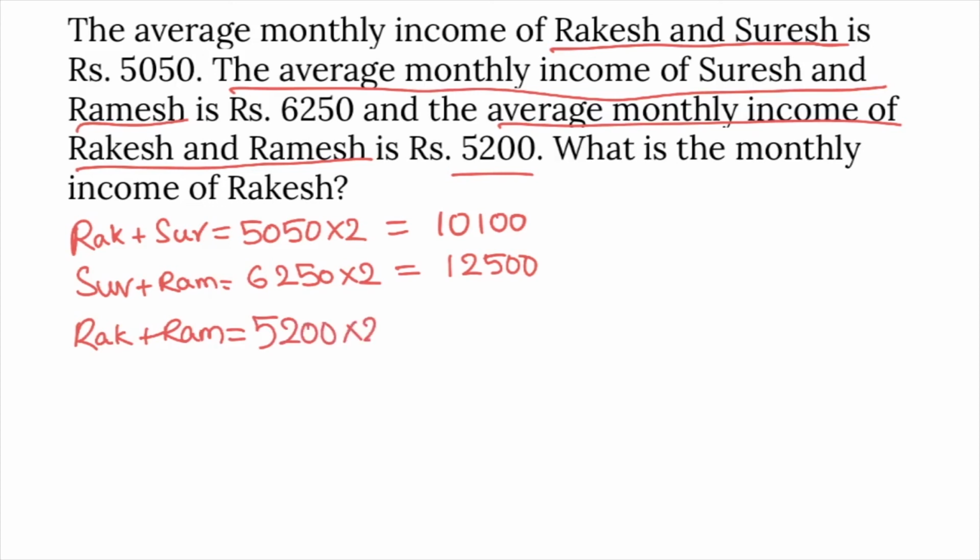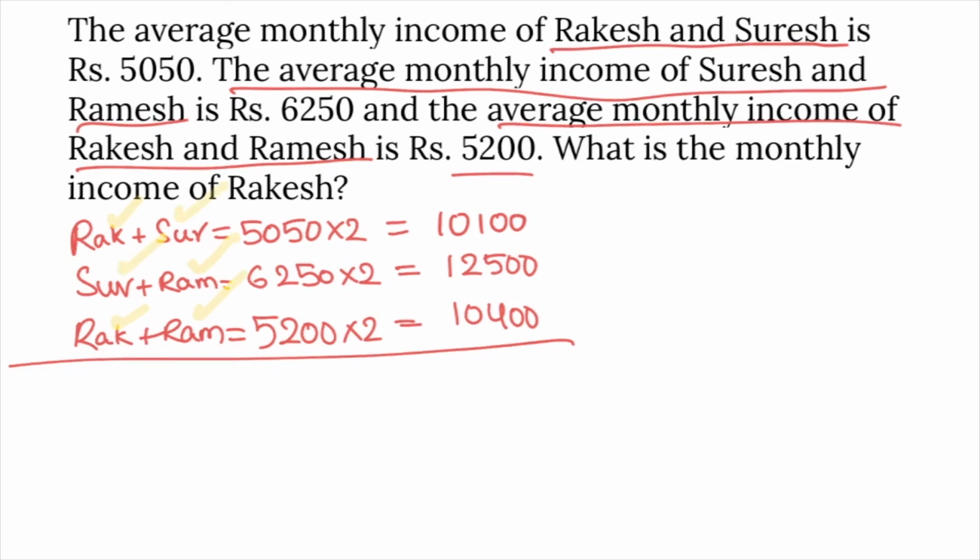So summation is into 2, 10,400. If you add these 3 conditions, you can clearly notice Rakesh repeated twice, Ramesh repeated twice, Suresh repeated twice.